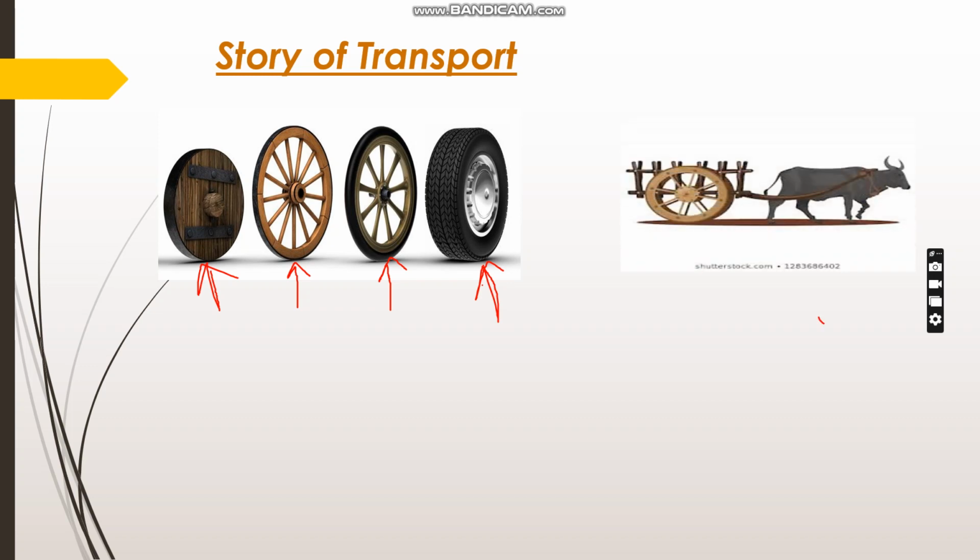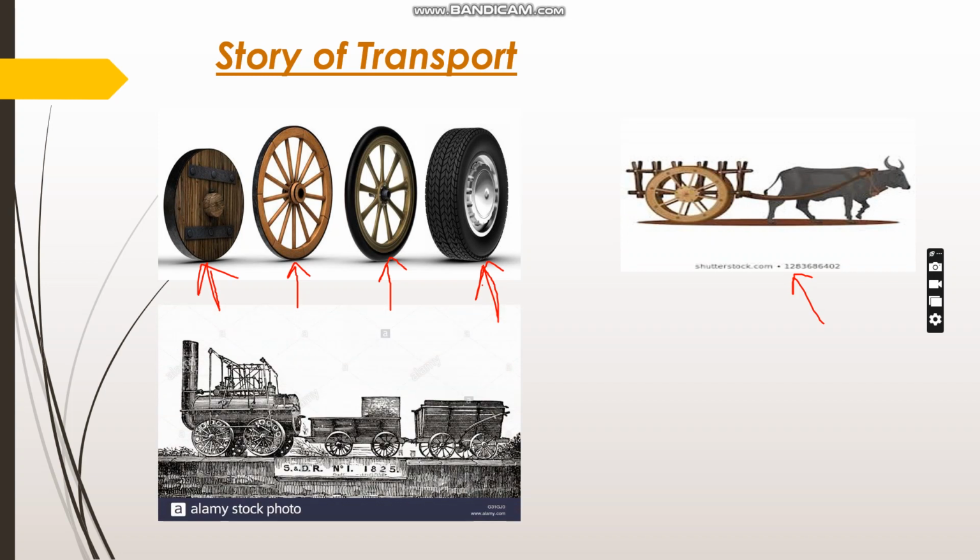Bullock cart was also a transport in the olden times. Now it is reducing to a much extent. You see, what is it? Have you seen it before? This picture? It is a steam engine. So, when there was no railways, there were no trains, there were no metros, then people used to travel through these steam engines.